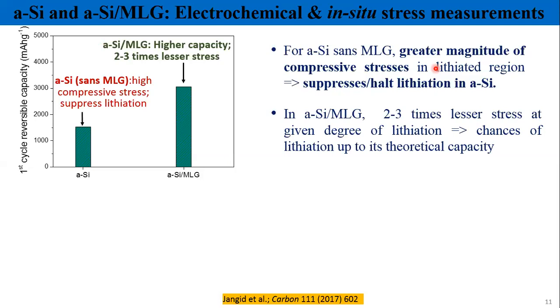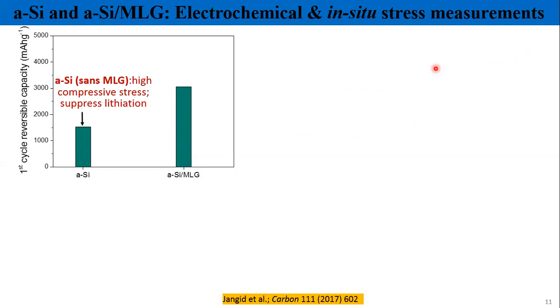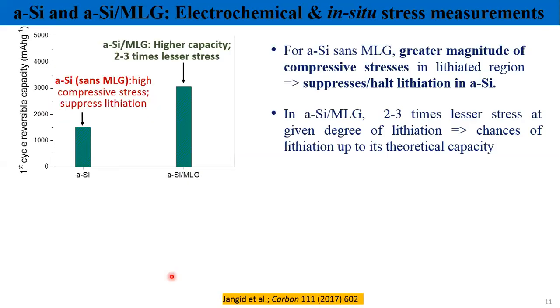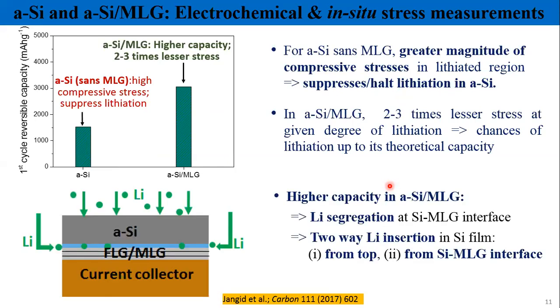But in the presence of graphene, you have seen that the stress magnitude is always lesser. So due to this lower degree of stresses, the further lithiation of the silicon film will not be caused, and it will try to attain lithium storage near its theoretical values. Based on these observations, we have hypothesized why there is more lithium capacity in the